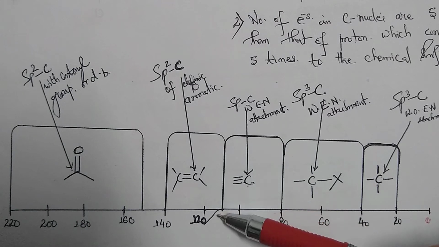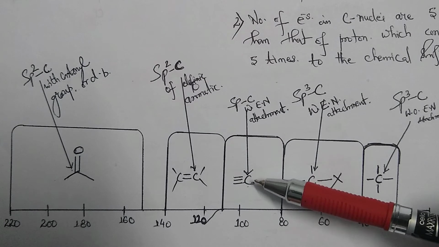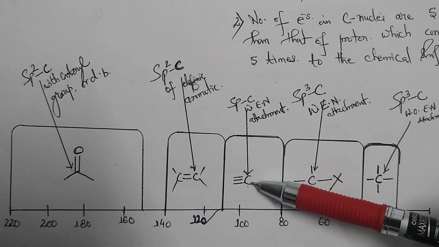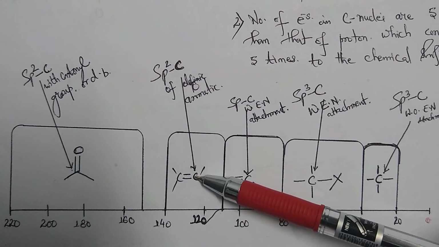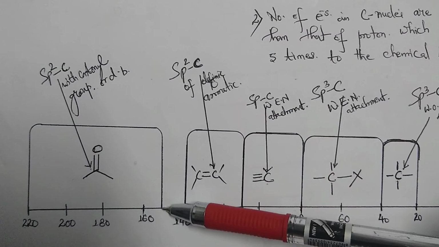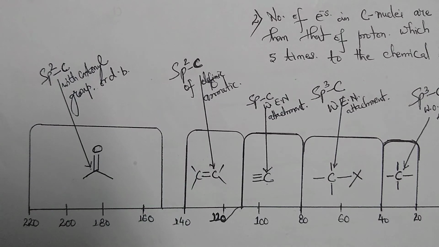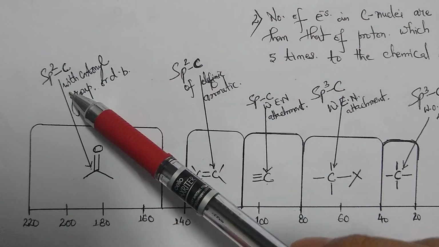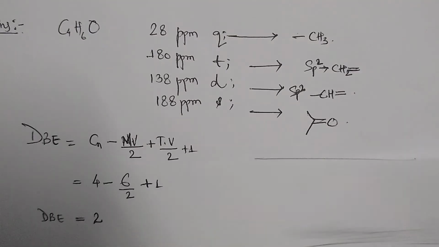From 80 to 110, it is carbon with a triple bond, that is sp hybridization. From 110 to 140, it is carbon which is sp2 hybridized, that may be olefinic or aromatic. And from 150 to 220, it is carbon which is sp2 hybridized, that may be with a carbonyl group or a double bond, that we will see with the help of the problem. Now let us solve some problems.